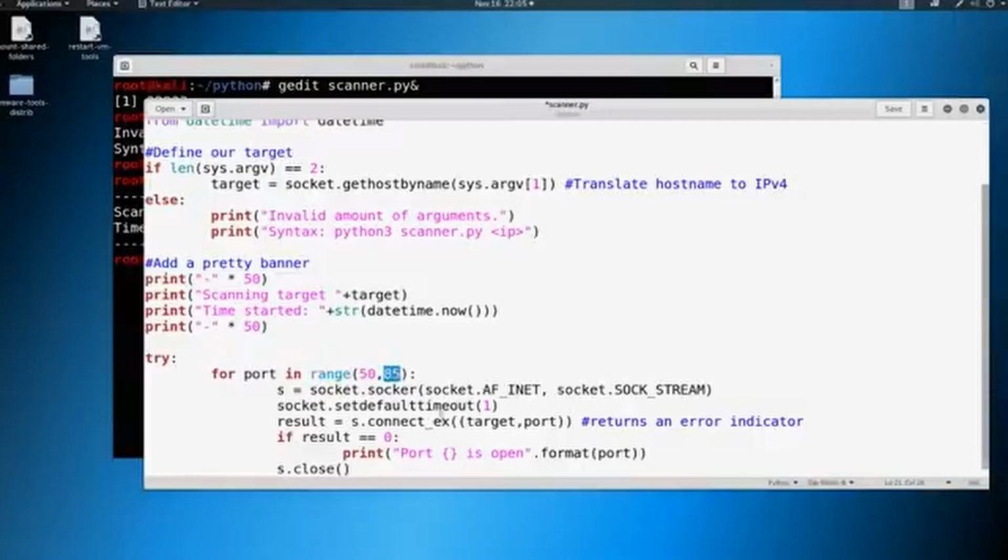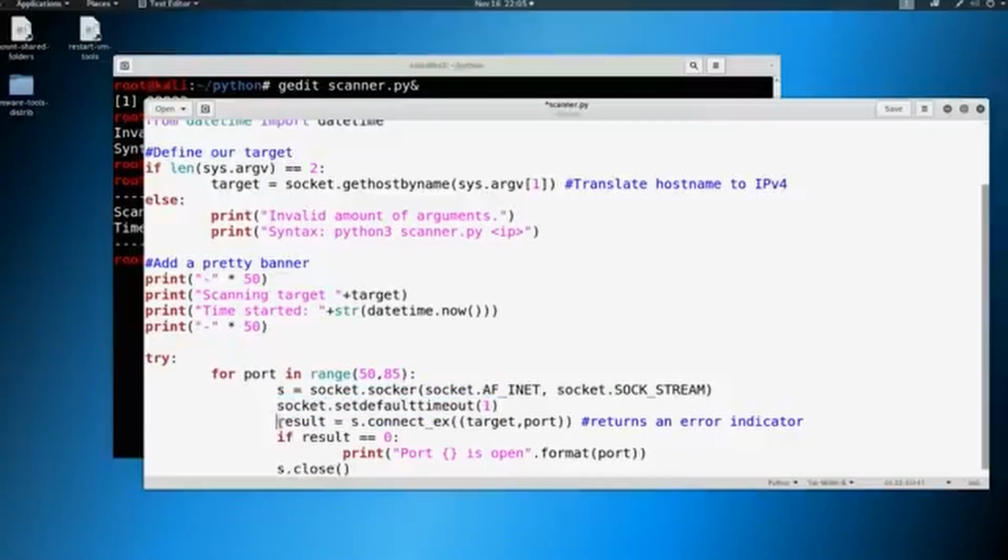We're going to repeat this whole process. We're going to establish our variable of s, which we did in the socket video, the previous video, right? We're just declaring, hey, I know I'm going to want to connect to IPv4 and a port. When I do make that connection, I want that default timeout to be 1 second.